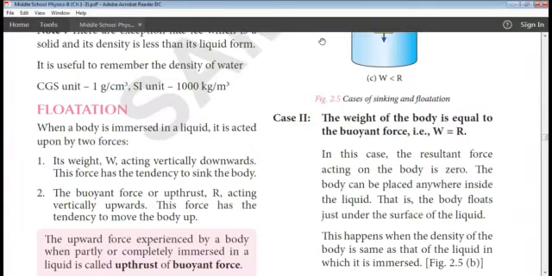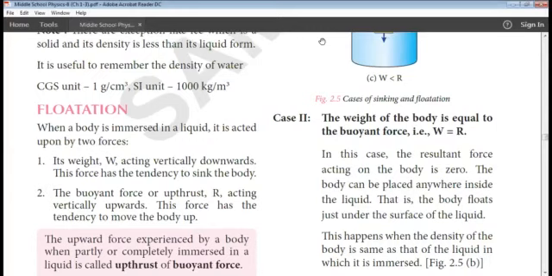The next concept is about flotation. So what does the word flotation mean? Flotation, as the name states, it means float. See, flotation is made up of the word float. See, a body floats or sinks in liquid.